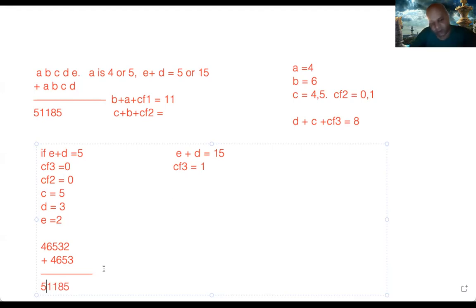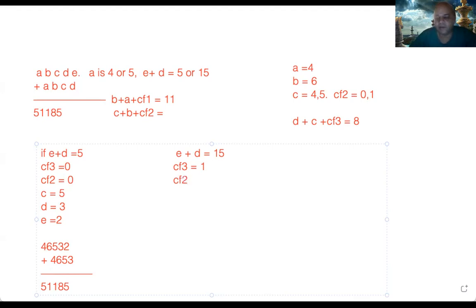If it was not coming, then we would have gone here and tried this also. We'll just check what would have happened. If carry forward 3 was 1, then D plus C plus carry forward 1 would have been 8. That means D plus C would have been 7. Now, if C was equal to 4 or 5, carry forward 2 would still have been 0 only.